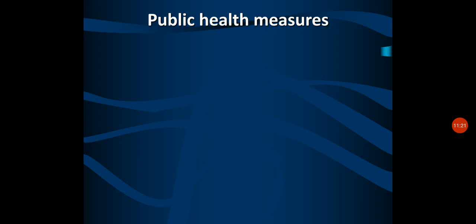Okay. And the next important part is about public health measures. After discussing all these diseases, first, what are the precautionary measures that we need to follow? First, awareness. You should be aware regarding wide varieties of the diseases and how these diseases are going to spread, and how much precautionary lifestyle or the healthy lifestyle we need to follow. And you should be aware of all these diseases, then only you will get protected from these diseases.